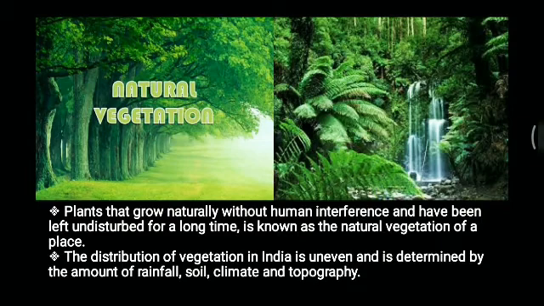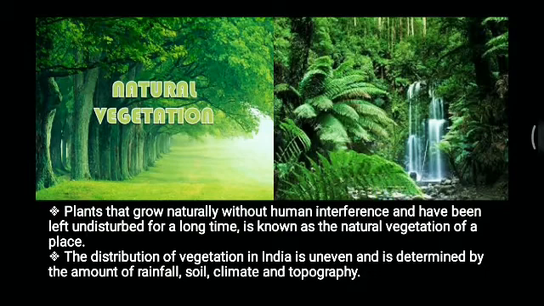Although the distribution of vegetation of India is uneven and is determined by the amount of rainfall, soil, climate and topography. Now you know very well that distribution of vegetation in India is uneven. It's not the same everywhere. In different places it is in different proportion. The variety of vegetation is also there.